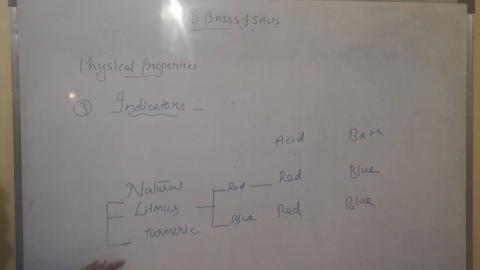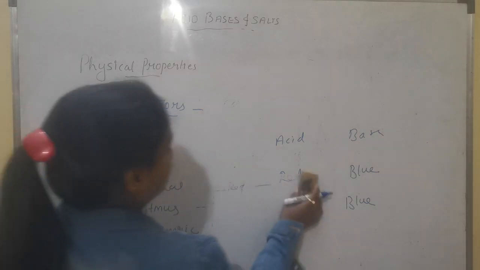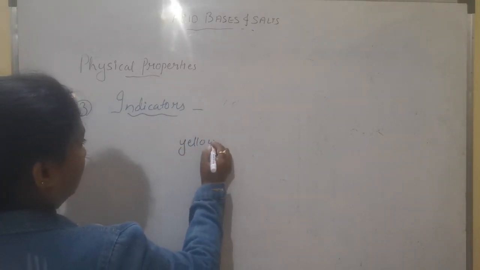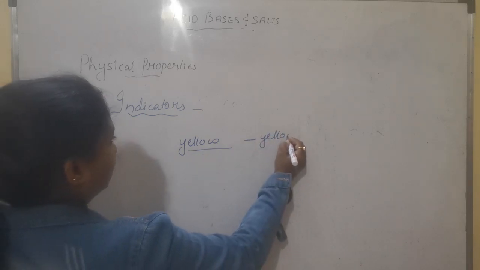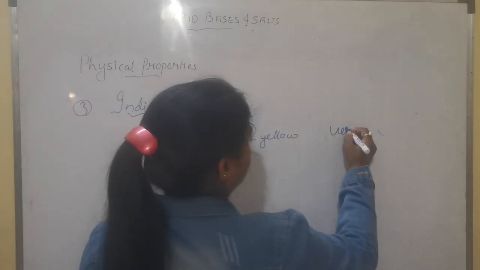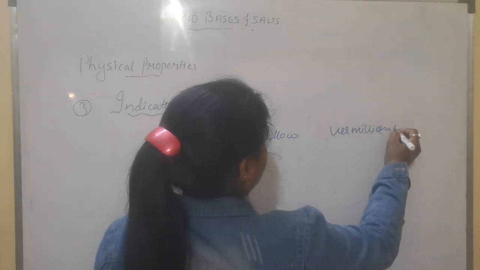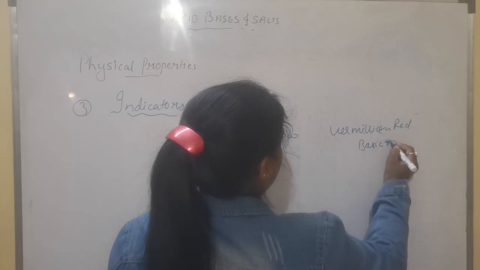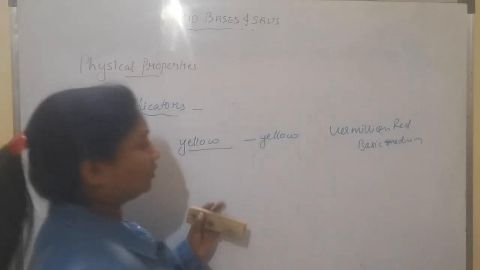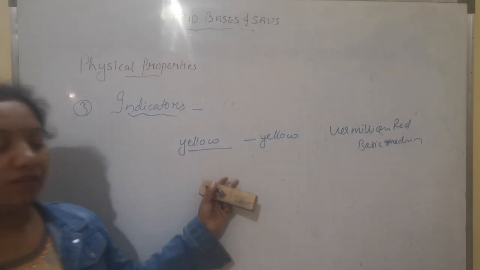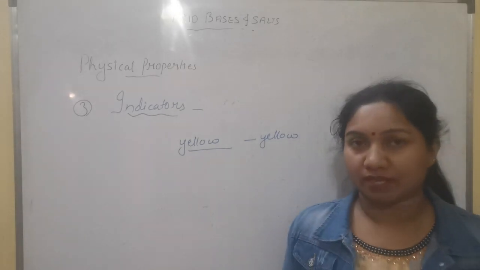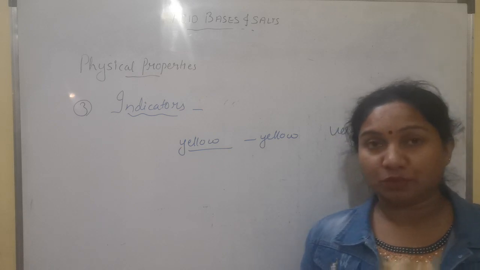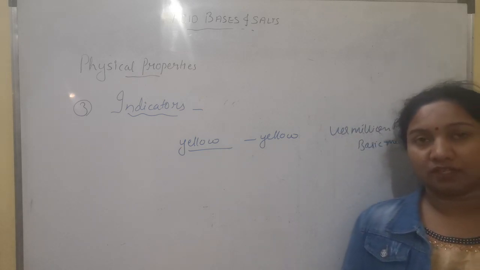And turmeric, what would happen to turmeric? Turmeric, we know, is yellow in color. It will remain yellow in acidic medium, whereas it will change into vermilion red in basic medium. So it will remain yellow in acidic medium. That means turmeric would not change its color in acidic medium, whereas it will become dark red in color. Vermilion means sinduri red. It will become sinduri red or dark red in color in basic medium.